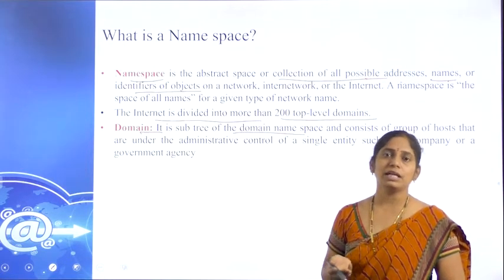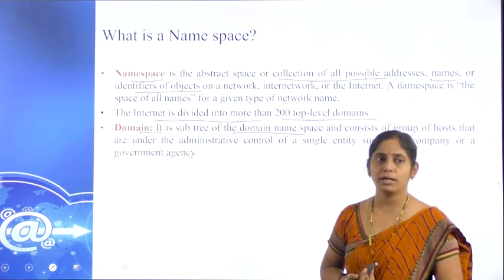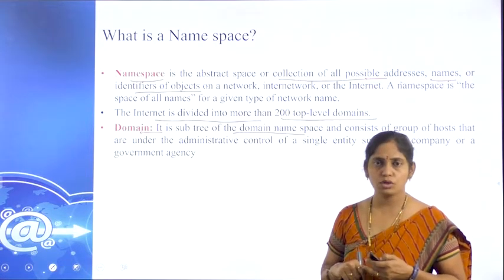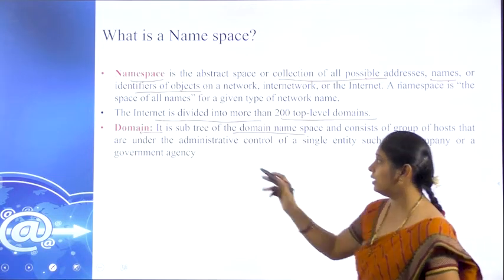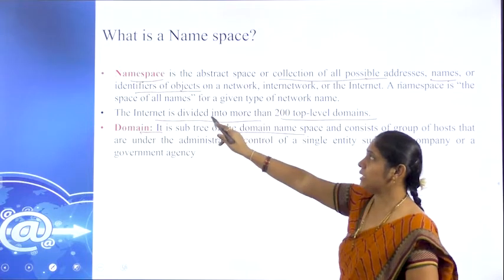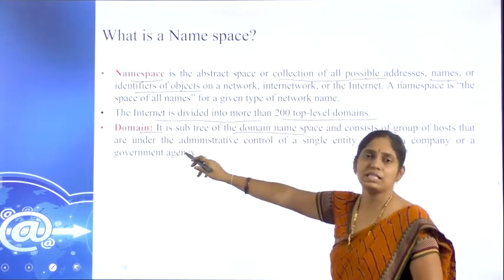What are the subdomains we have in that? The domains are Drive, Photos, Contacts and the remaining ones. All these come under the domain. So the namespace is at the top level, and it may have different subdomains.